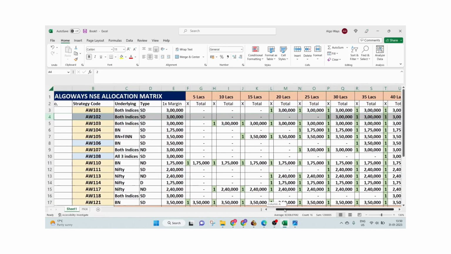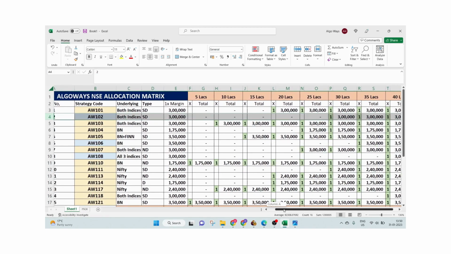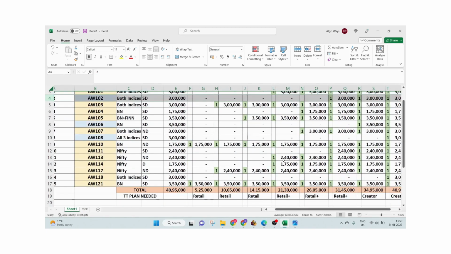I will share this Excel sheet itself in my Telegram group, so people can download it and do their permutation and combination to find out the right portfolio as per them. As I have said, somebody would like to do Nifty only, somebody wants Bank Nifty only, somebody wants only 2-indices strategies, somebody is not interested in semi-directional. All those kinds of combinations can be worked out from this Excel sheet.